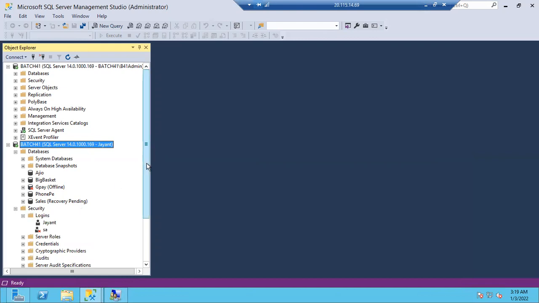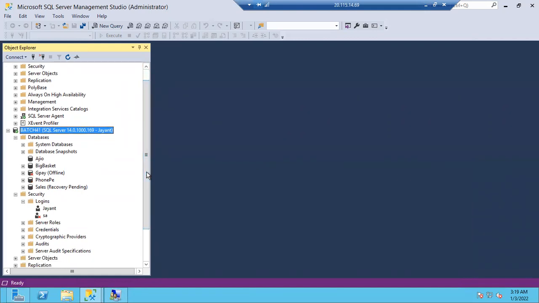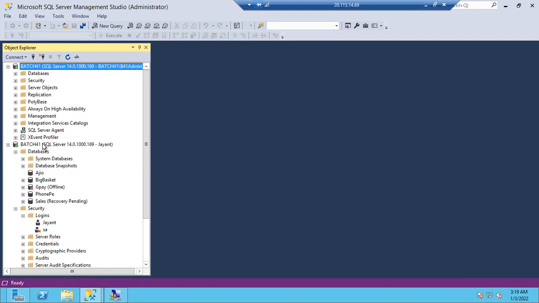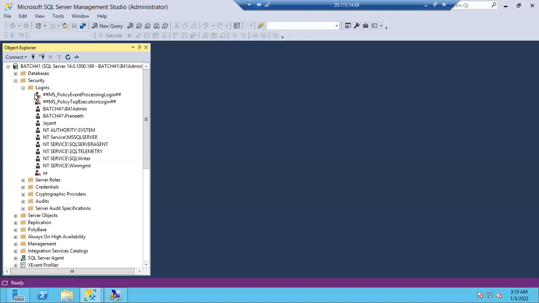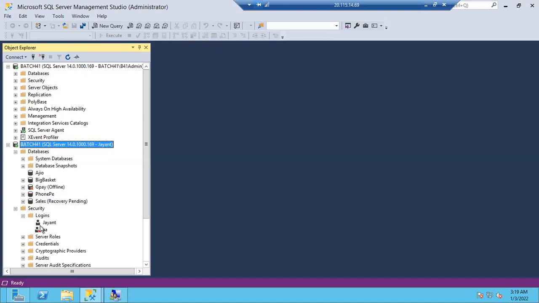What differences can you see here and here, guys? Tell me. Both are same. Agree or not? This instance is same. Then tell me, here you can see a lot of logins. Why can I not see this many logins under this Jayant session? Jayant doesn't have permission. Very good. He's admin here, so that's why we can see all the permissions. Jayant is not admin, so Jayant can see his login and he can see the SA login. By default, everyone can see the SA login.